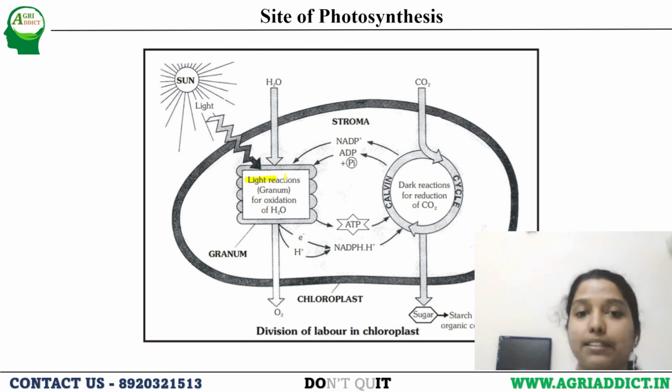Light reaction is taking place in this granum, that is, stacks of thylakoids. Here the oxidation of H2O is taking place, and here the O2 is getting released. This is called grana, the stacks of thylakoids. On the striking of the sunlight, there is a breakup of this H2O molecule, which is releasing electron and H plus. So O2 is getting released, and ATP and NADPH2 are synthesized from this light reaction.